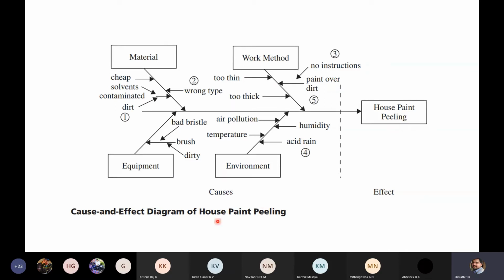So like that, this is other than a manufacturing application, this is related to a house and its painting. Like that you can make use of this cause and effect diagram for various fields.